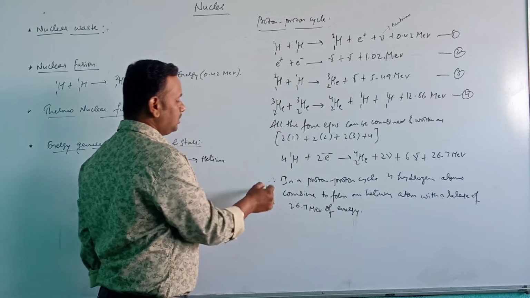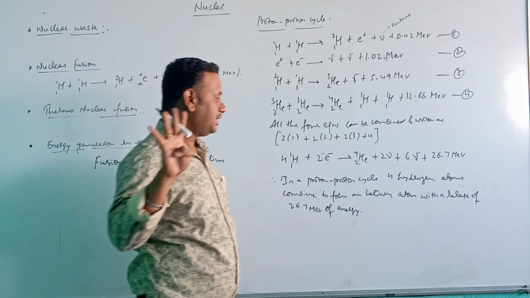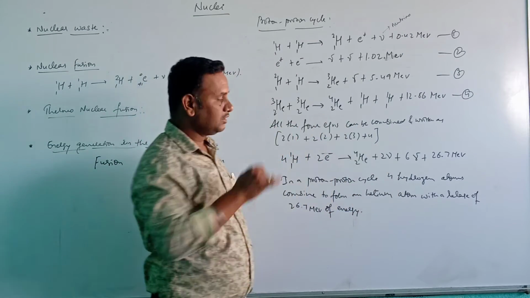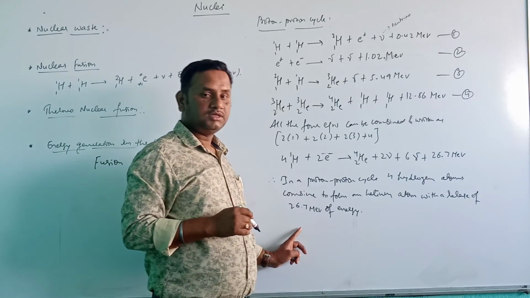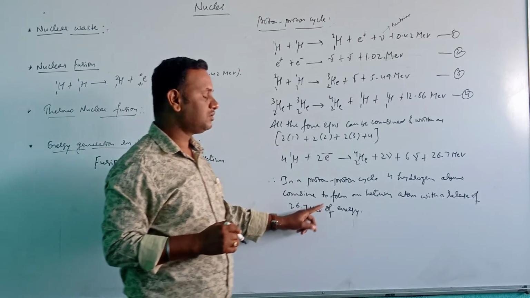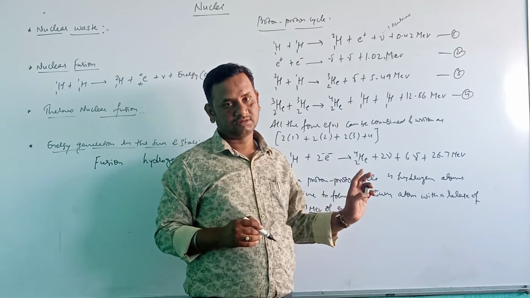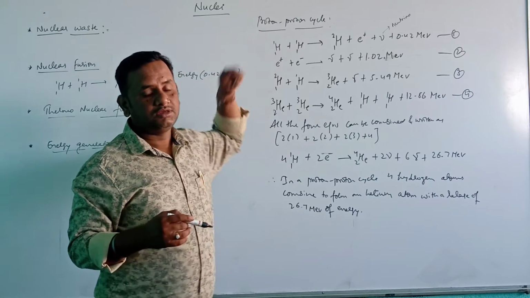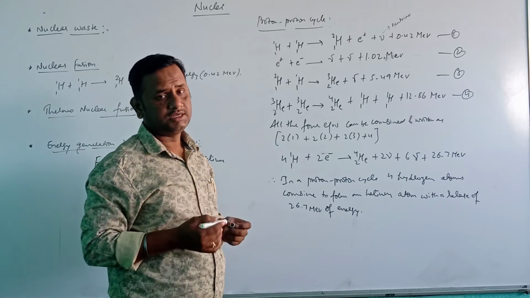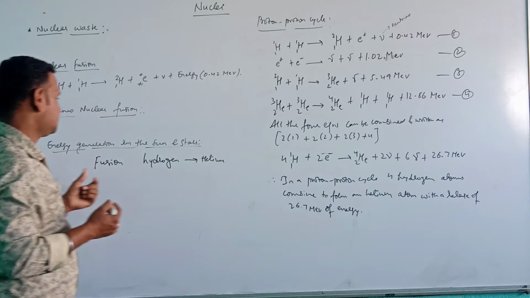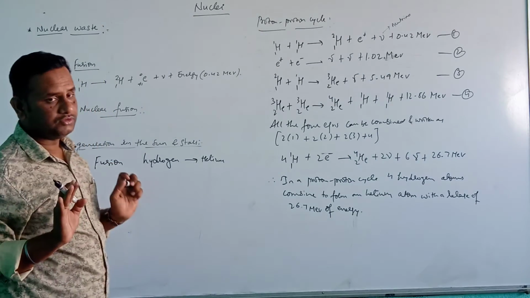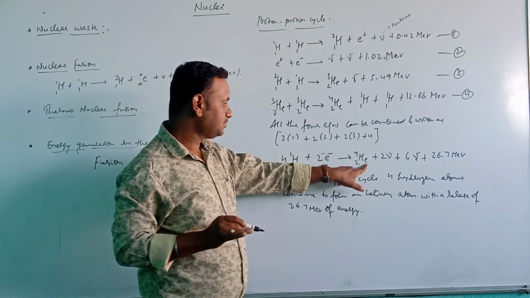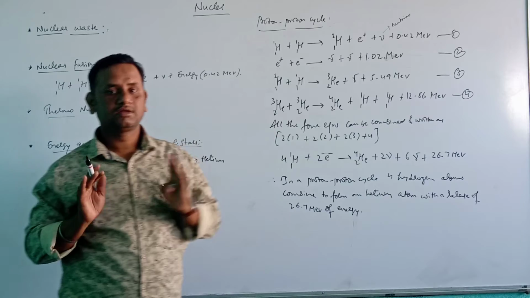So therefore, in a proton-proton cycle, 4 hydrogen atoms combine to form a helium atom with the release of how much energy? That is 26.7 mega electron volt of energy being released. So this is about the proton-proton cycle, which takes place in energy generation in the sun and stars. Here the main fuel is hydrogen, which forms helium, an alpha particle.